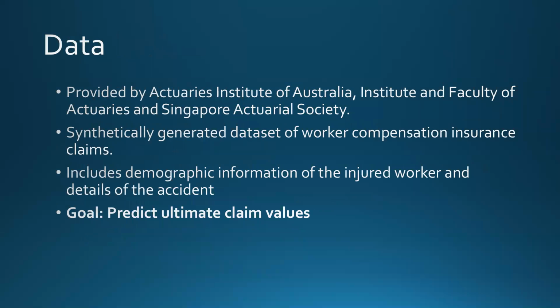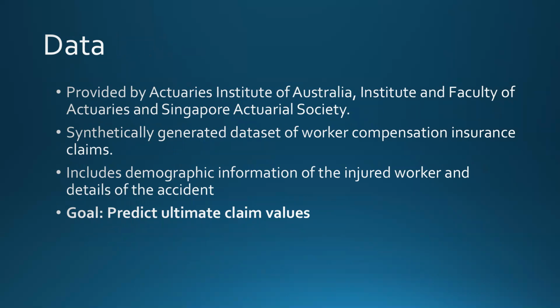In this project, we are using data provided by the Actuaries Institute of Australia, the Institute and Faculty of Actuaries, and Singapore Actuarial Society. It is a synthetically generated dataset of workers' compensation insurance claims.